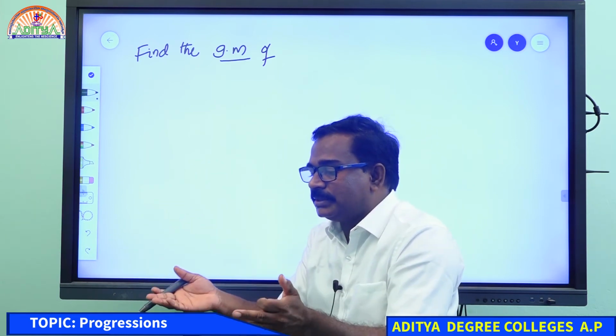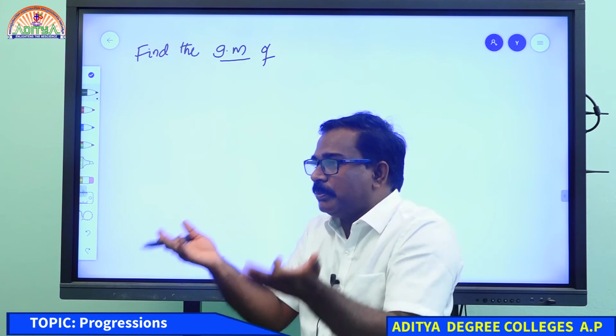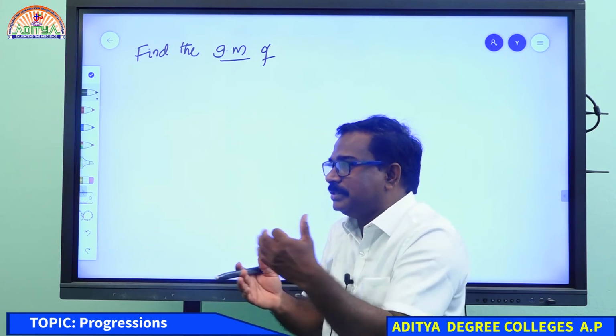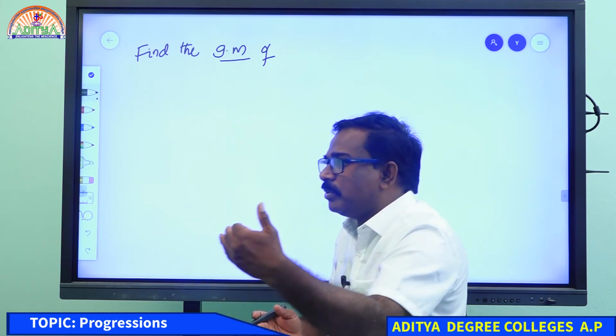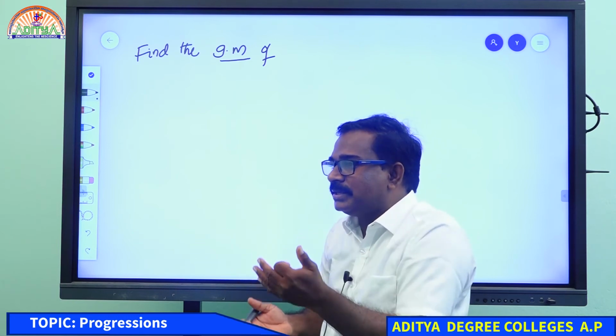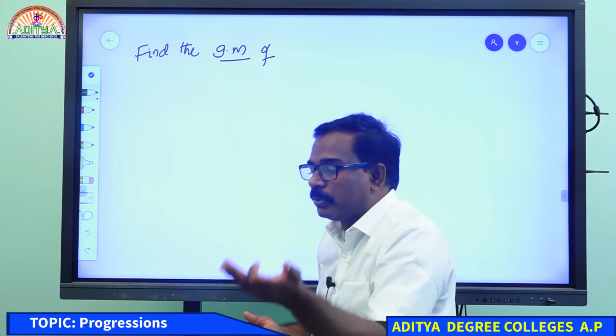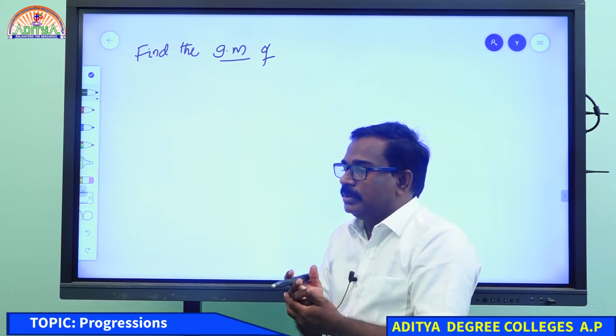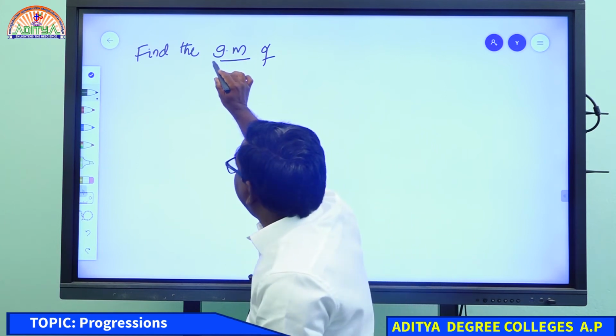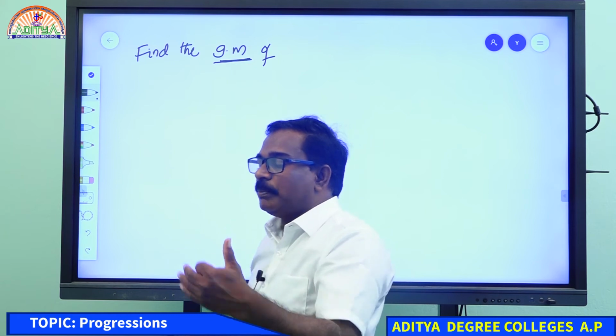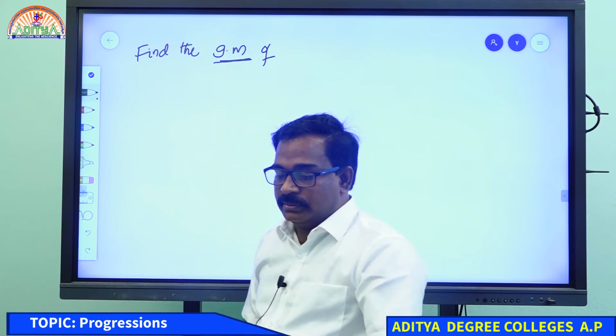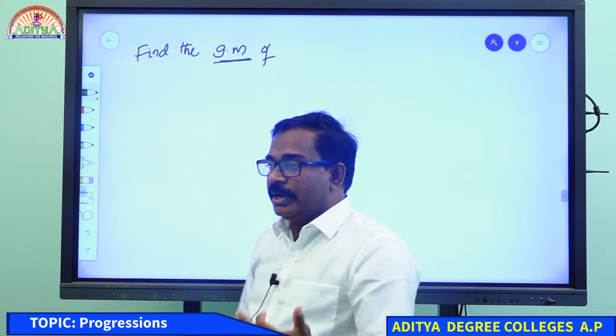If arithmetic mean is asked, the series will be in arithmetic progression. The previous question was about arithmetic mean, so the series was in arithmetic progression, not GP. Now they are asking geometric mean, so the series will be in geometric progression.